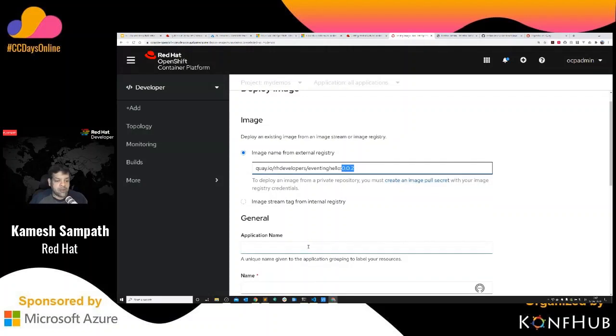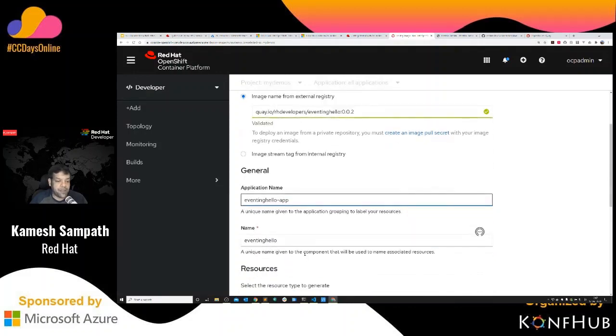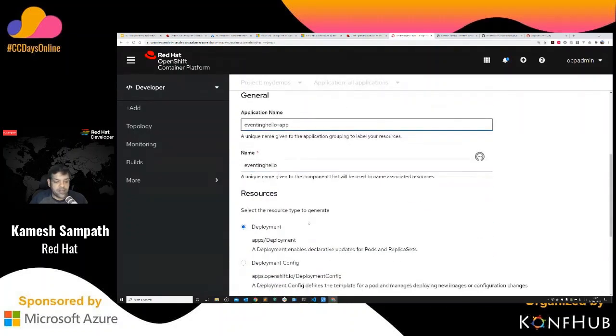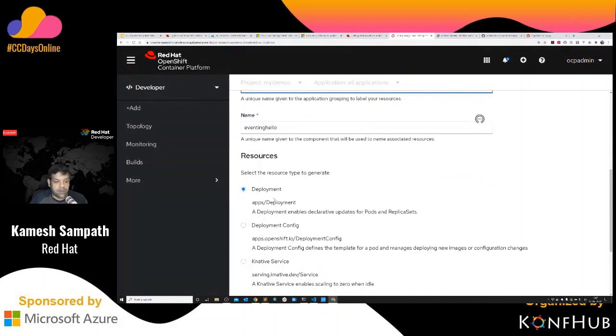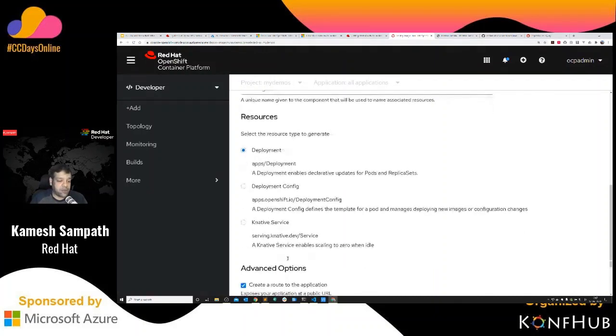Okay, I'm just going to give a name. I'll just call this eventing hello itself for this sake. It's already put your name like eventing hello, and it's going to give a name also here. And then I don't want a deployment config. You can choose multiple things. You want to have a Knative service. This is all something we'll see a bit later with the Knative demos.